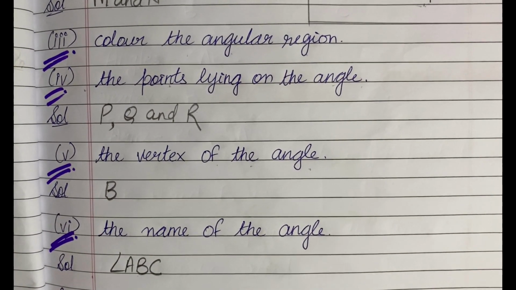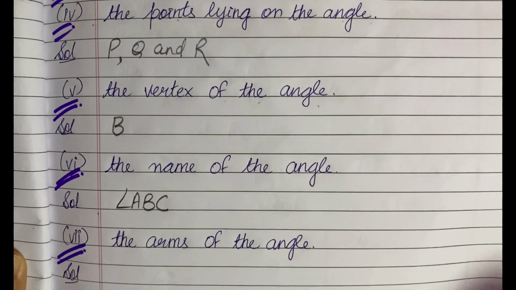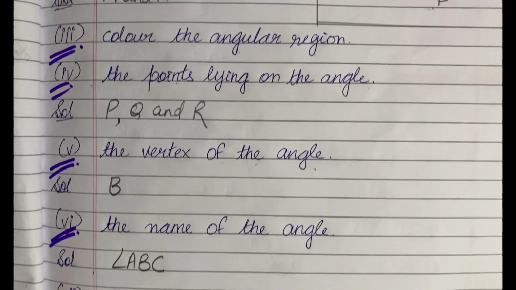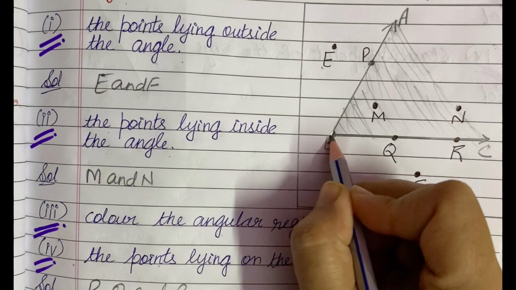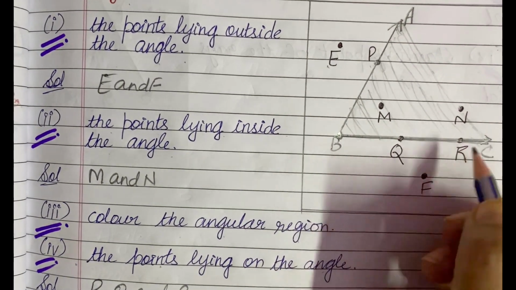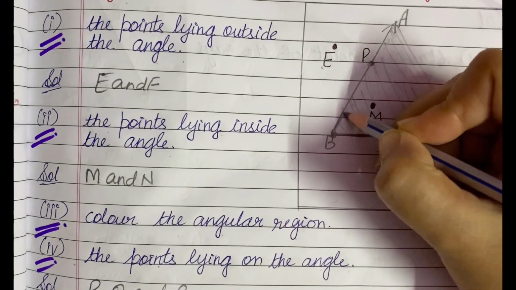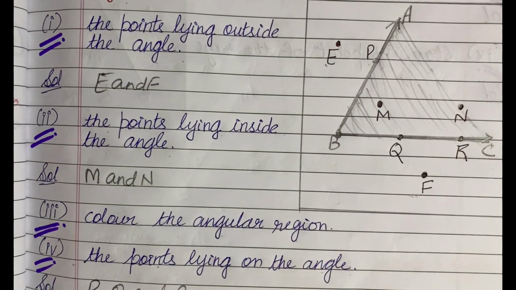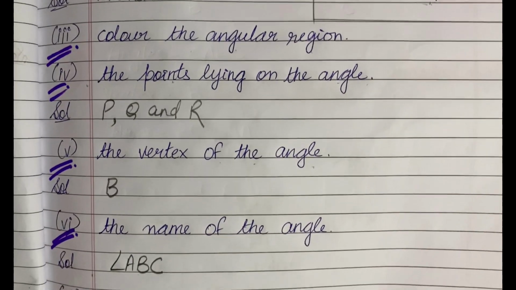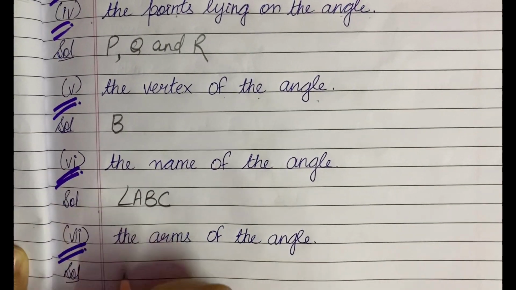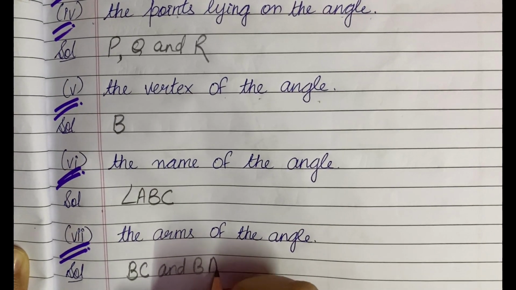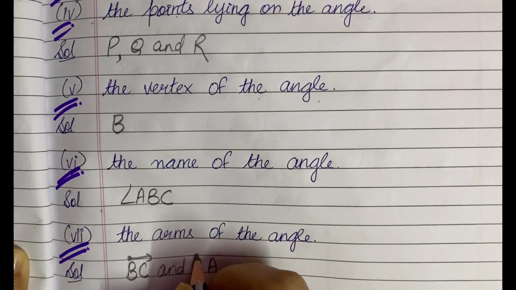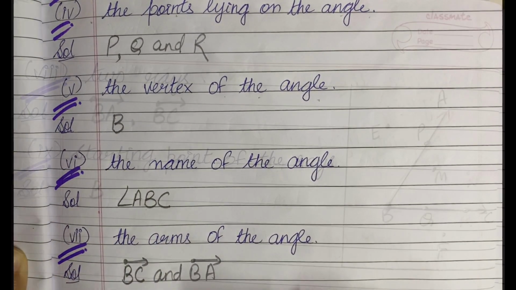Next, they are asking you the arms of the angle, and the arms of the angle, if you will see, are the ray BC and the ray BA. So the arms of the angle are BC and BA. Hopefully it is clear to you.